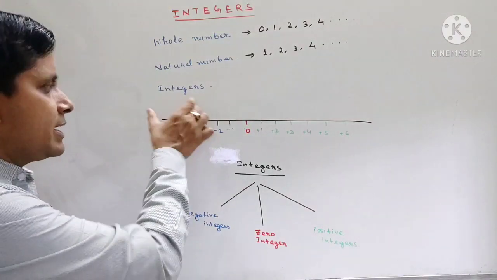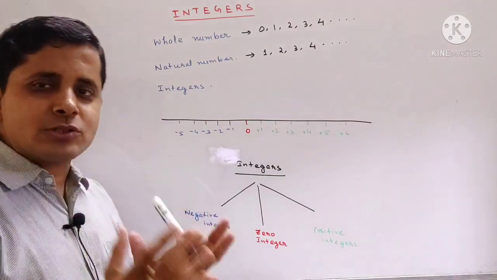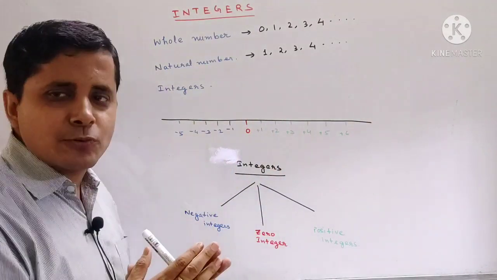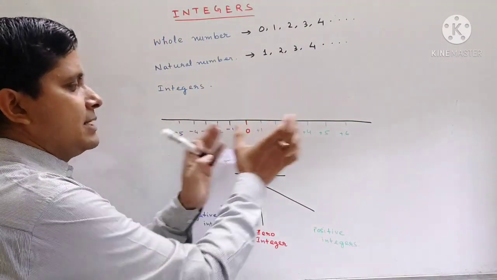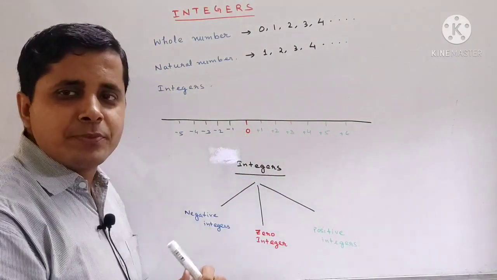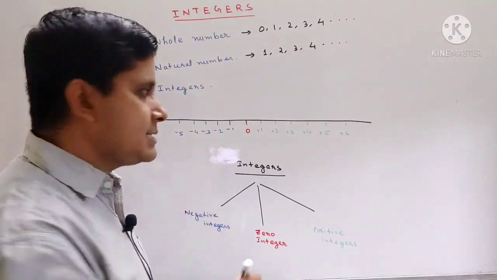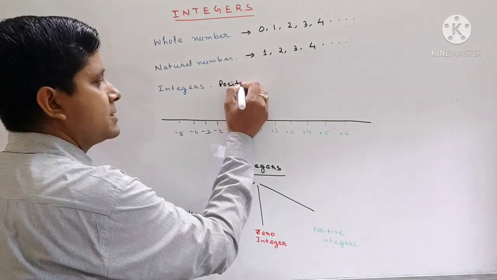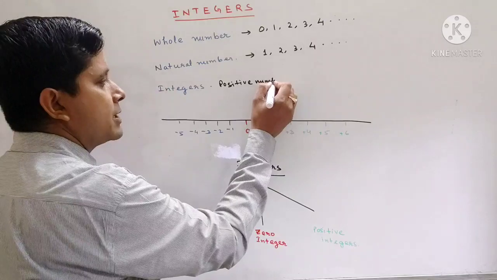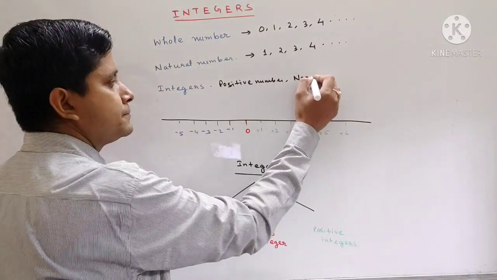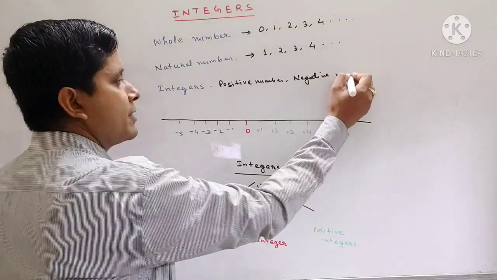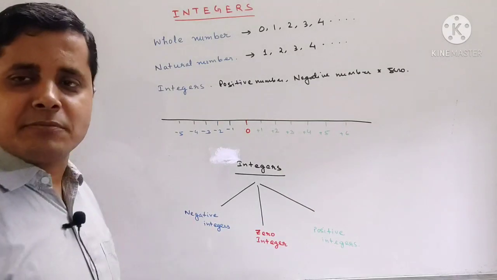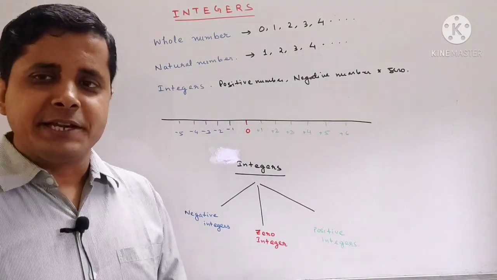Okay, so what are integers? Integers are all those numbers which are minus numbers as well as the positive numbers as well as the 0. That means the negative numbers, the positive numbers and the 0, including all these numbers, will be called integers. So what are integers? Integers consist of positive numbers, then negative numbers and 0. So all these numbers together we call integers.